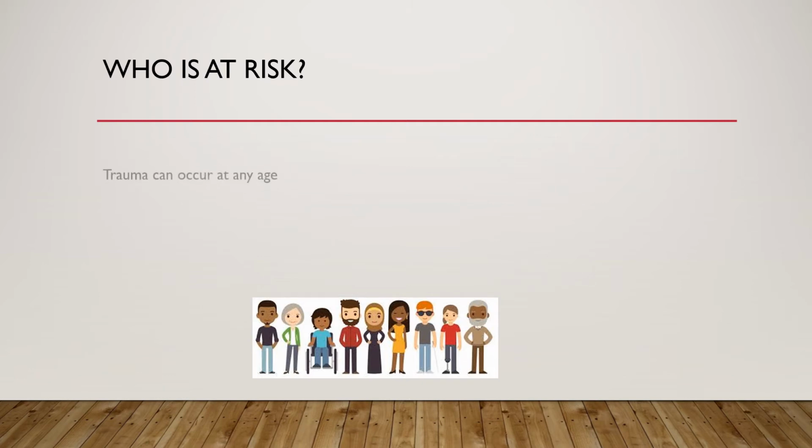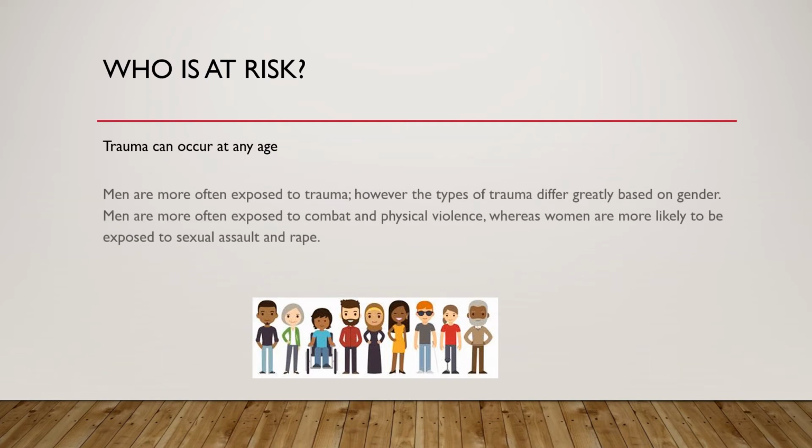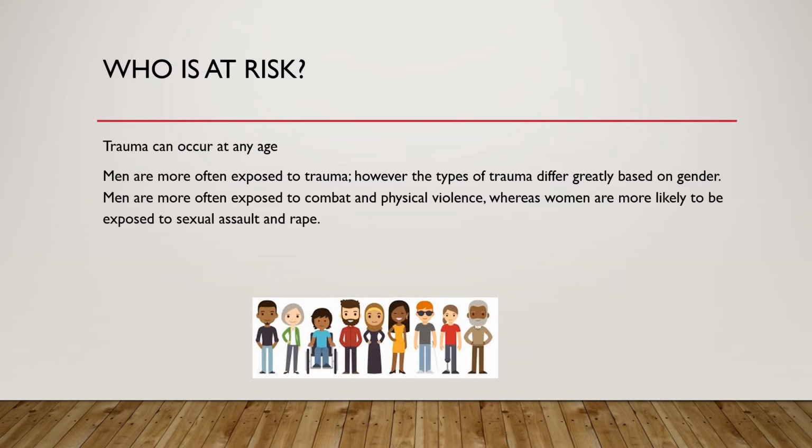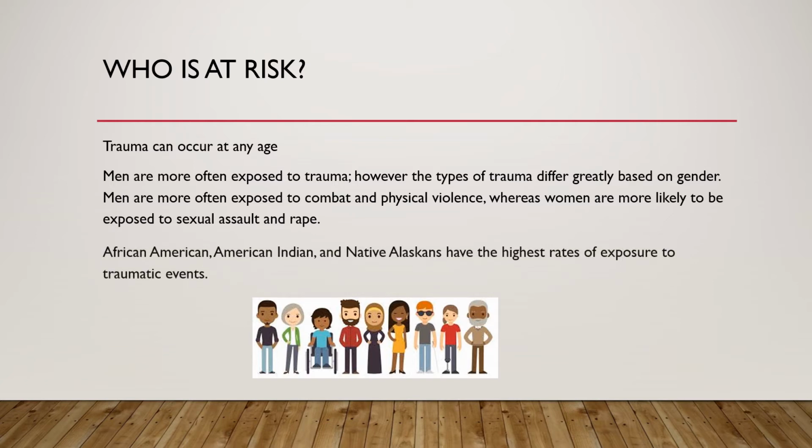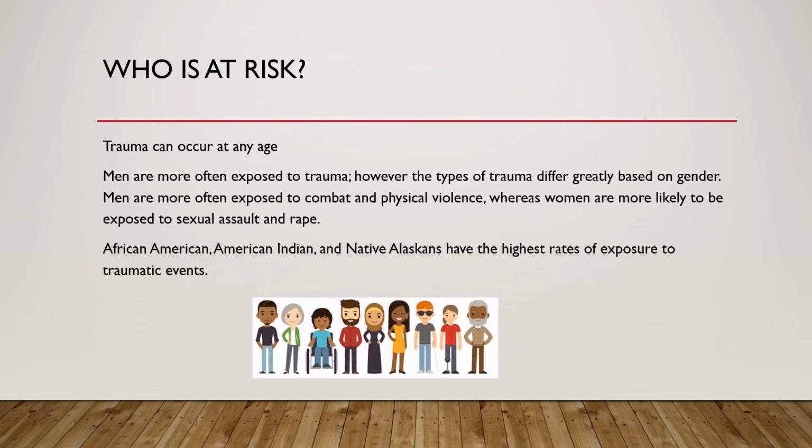Who is at risk? Trauma can occur at any age. Men are more often exposed to trauma. However, the types of trauma differ greatly based on gender. Men are more often exposed to combat and physical violence, whereas women are more likely to be exposed to sexual assault and rape. African American, American Indian, and Native Alaskans have the highest rate of exposure to traumatic events.